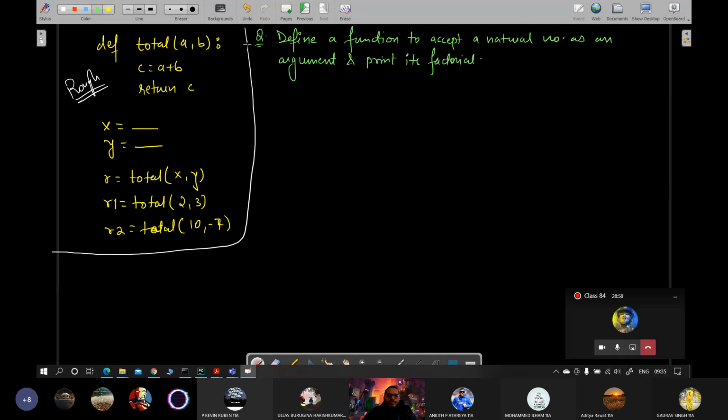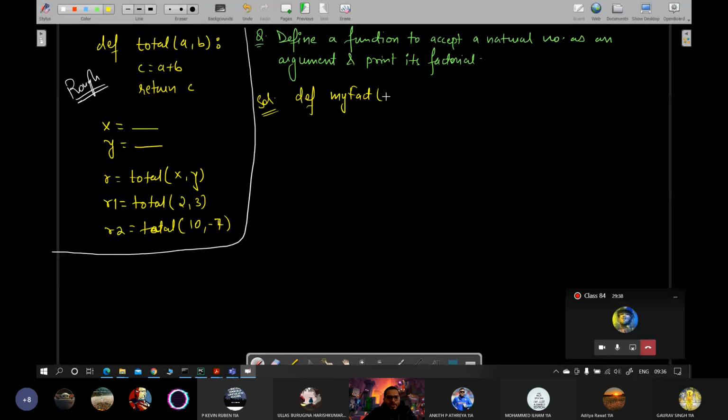ठीक है, so let's say you will define what will be the solution। First we'll define a function, def, let's say my fact, it should accept a natural number when called। So in order to catch that natural number when you are calling from the global scope, देखो यहाँ पे it was expected to catch two values, so we had to define two parameters here which will be local to this for storing the values thrown from the global scope temporarily for processing inside the body। So here it will need to catch one value in the parameter.